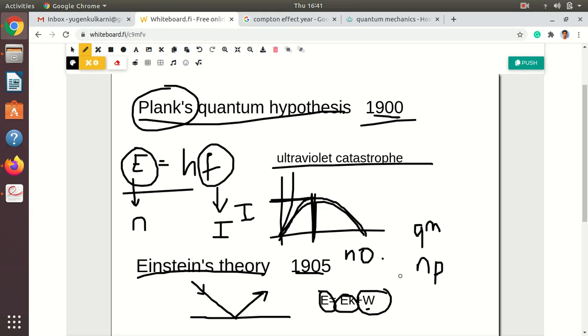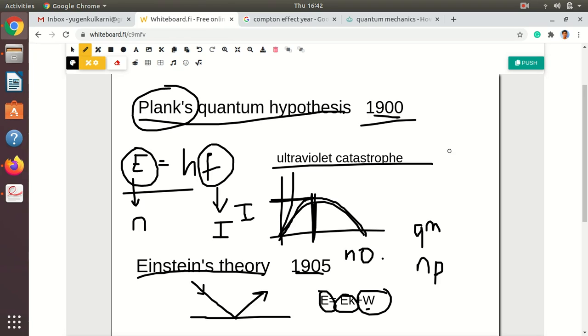So as I discussed, we don't actually need this concept, but we use it because it was already established. It was already proposed by Planck that wave and particle can be interchangeable, or we can say light is a wave as well as a particle. So he actually used Planck's theory. This led to very well-known equations discovered by Einstein.